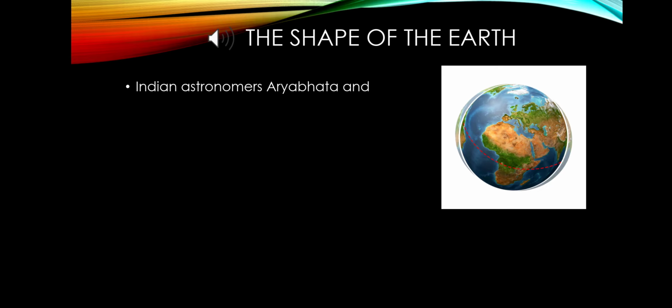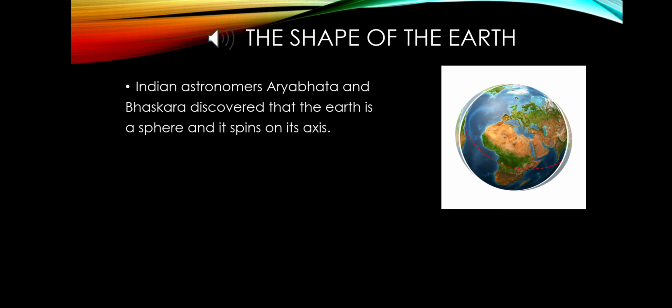Many years ago people believed that the earth was flat in shape. But Indian astronomers Aryabhatta and Bhaskara discovered that the earth is a sphere and it spins on its own axis. But people did not believe them.